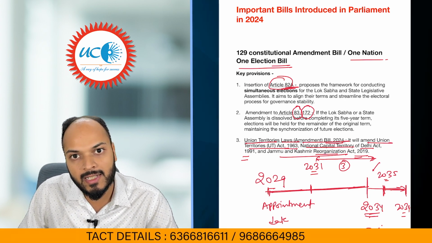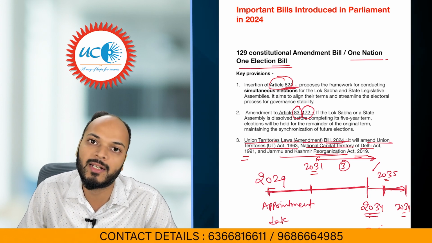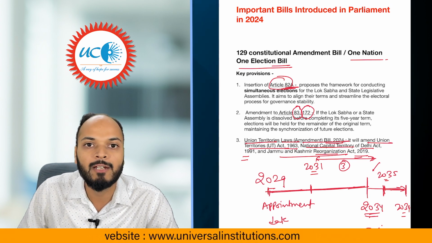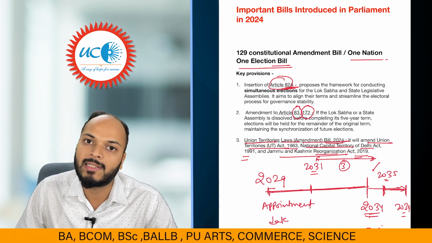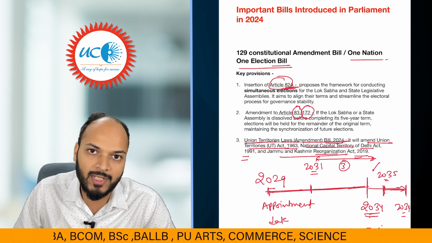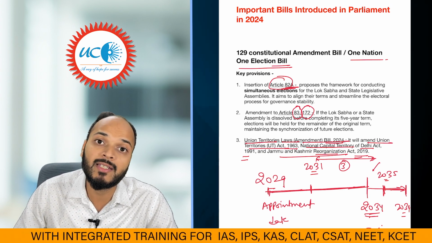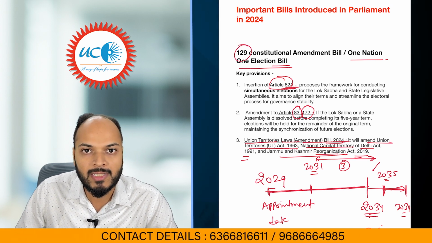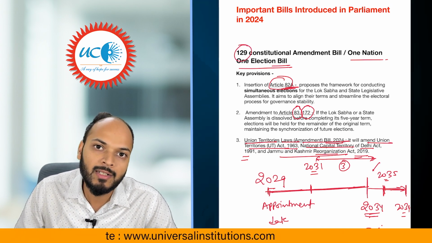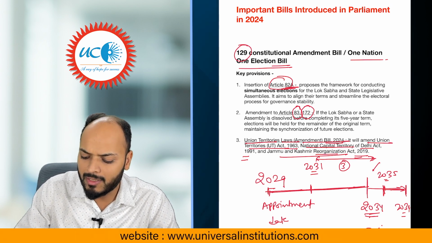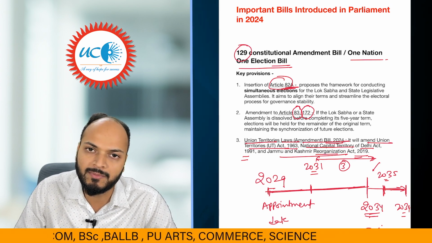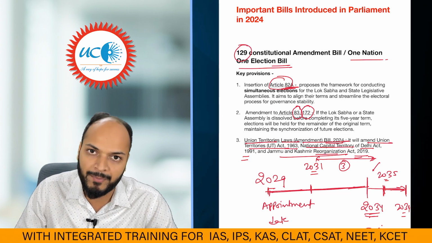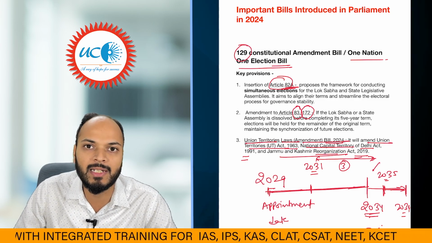Their legislative assembly elections also have to be conducted along with Lok Sabha, and this Union Territory Act will conduct simultaneous elections for Lok Sabha in UTs as well. So these are the major changes proposed by the 129th Amendment Bill, which is right now only tabled in Lok Sabha. It has not been passed because it was tabled only in the winter session, in the month of December. In the next session, it might be taken up by Lok Sabha. So I hope this bill is clear to you.